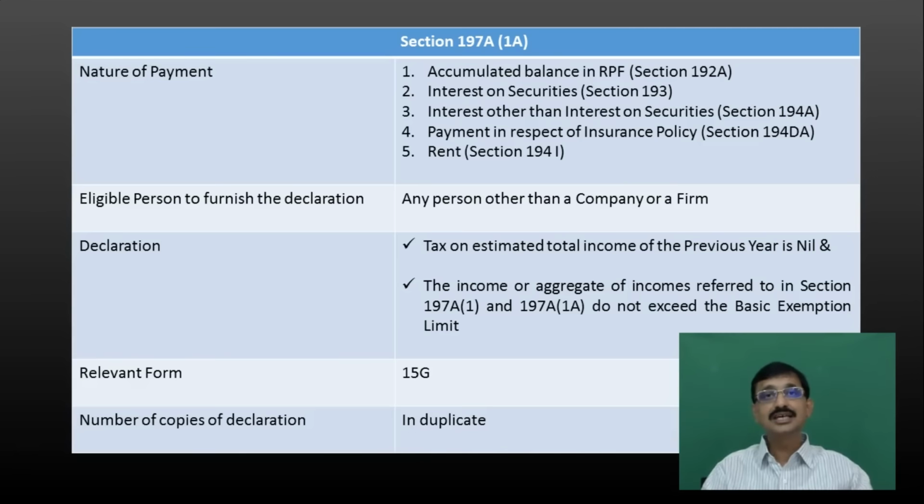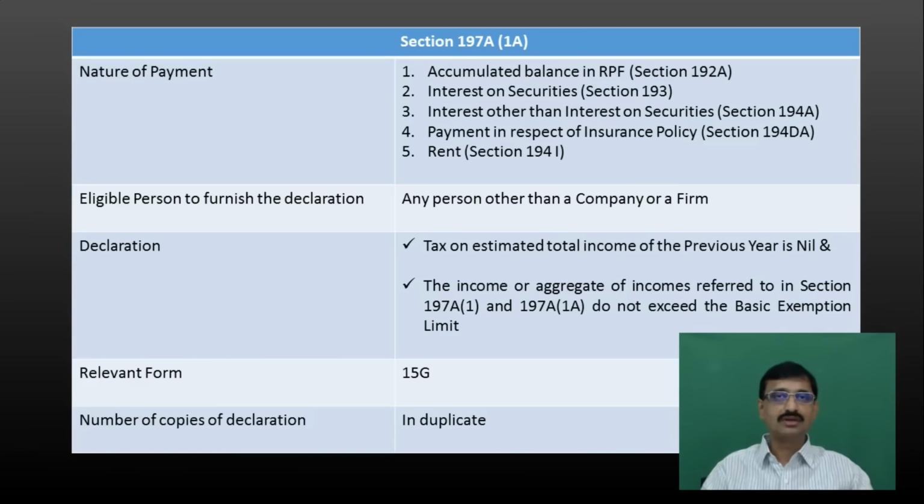Now, who is the eligible person who can furnish a declaration as per this particular subsection? Any person other than a company or firm can issue this particular declaration for receipt of payment without TDS. So here we have to understand that a firm or a company is not eligible to issue this particular declaration. Any person other than a company or firm can issue this type of declaration.